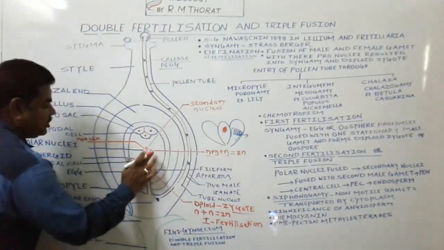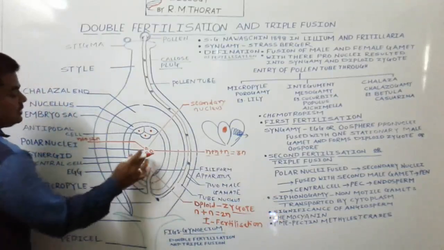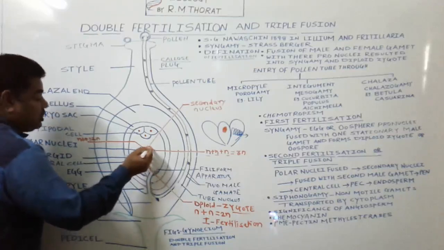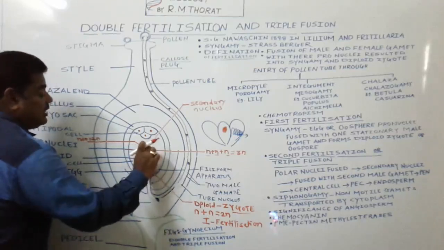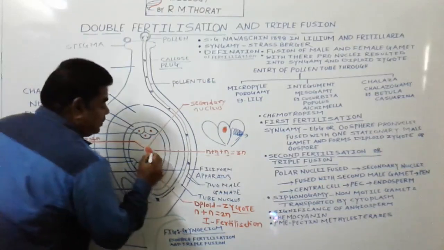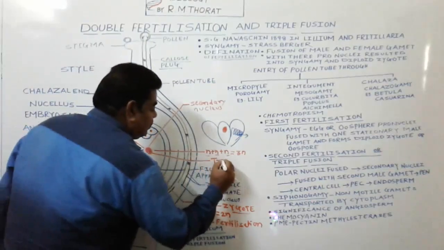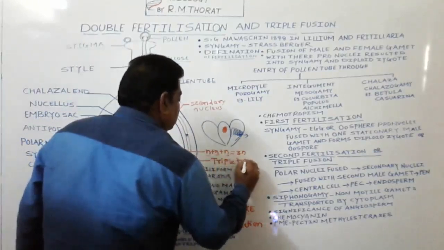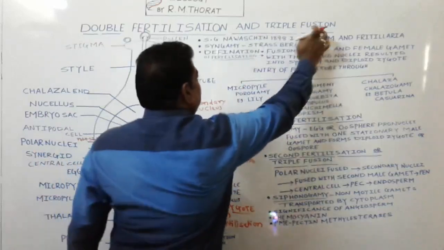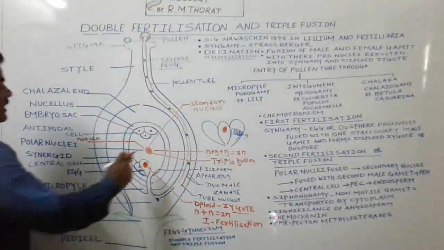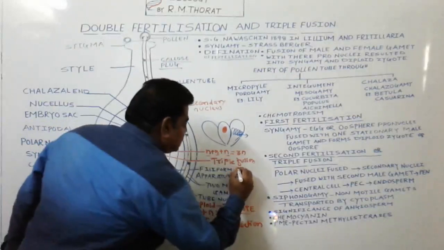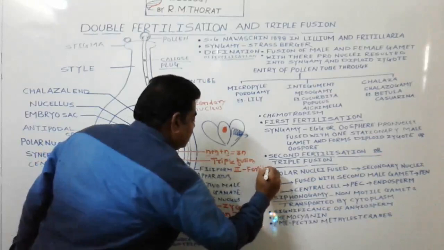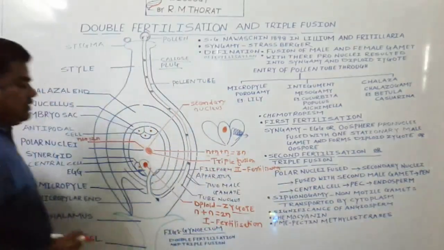These three nuclei fuse with each other here in the central cell, and we call it triple fusion. This fertilization we call the second fertilization.